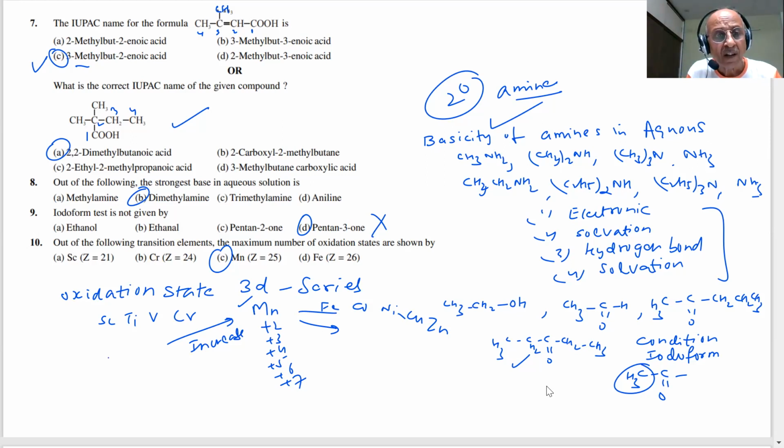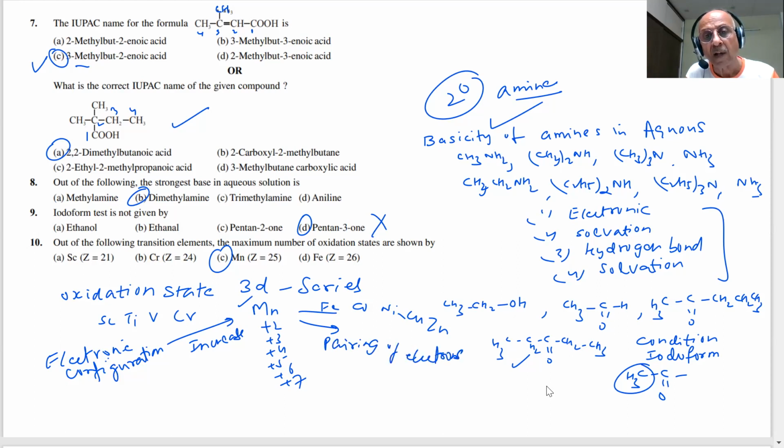The electronic configuration should be known to us, because so many questions can be solved with it. And you know, after this becomes d5, the pairing of electrons will start. Then which element do they ask that does not show variable oxidation state? Scandium. Any other element? Zinc. Zinc shows only +2.